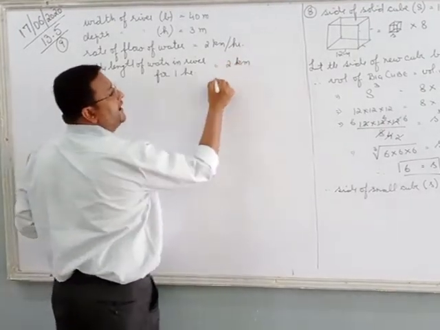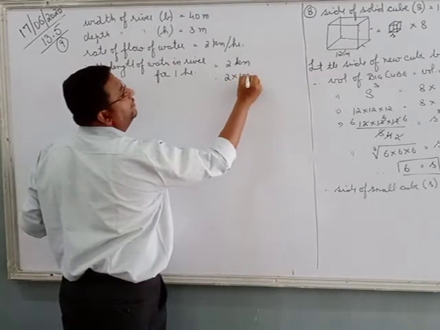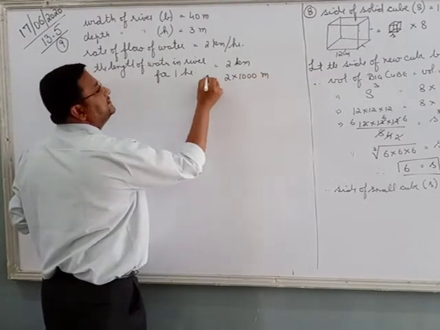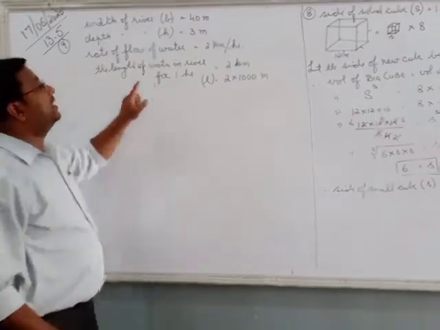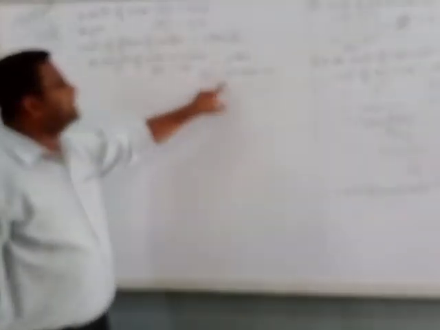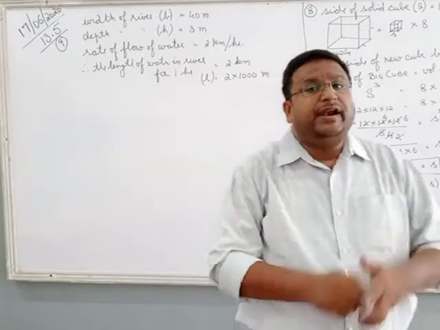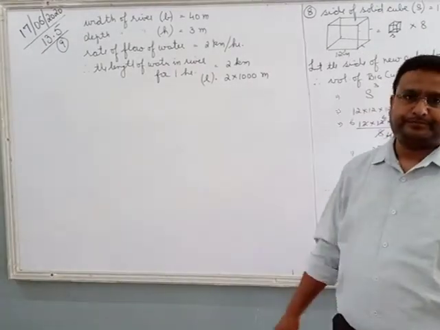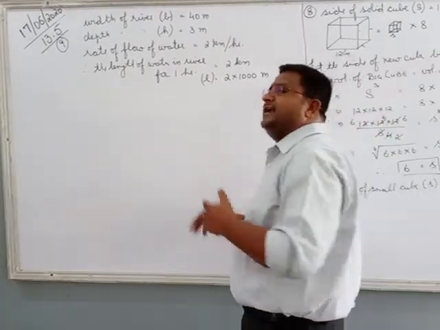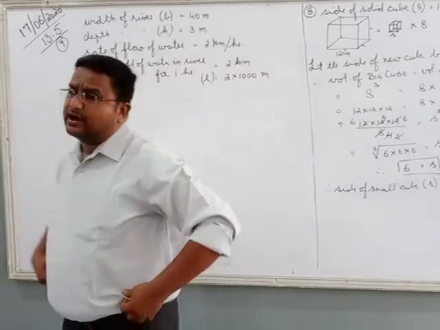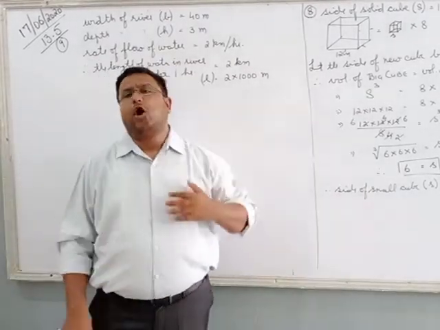This kilometer, can it be converted into meter? So 2 into 1000 meter is the length of water in the river for 1 hour. Now definitely every river ends up somewhere. All rivers end in sea. When we talk about river Ganga, it ends in the Bay of Bengal. Right?